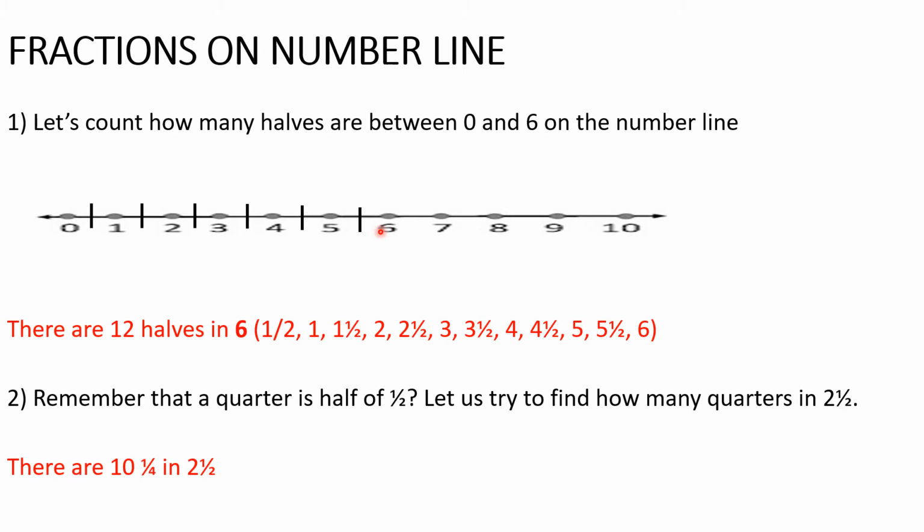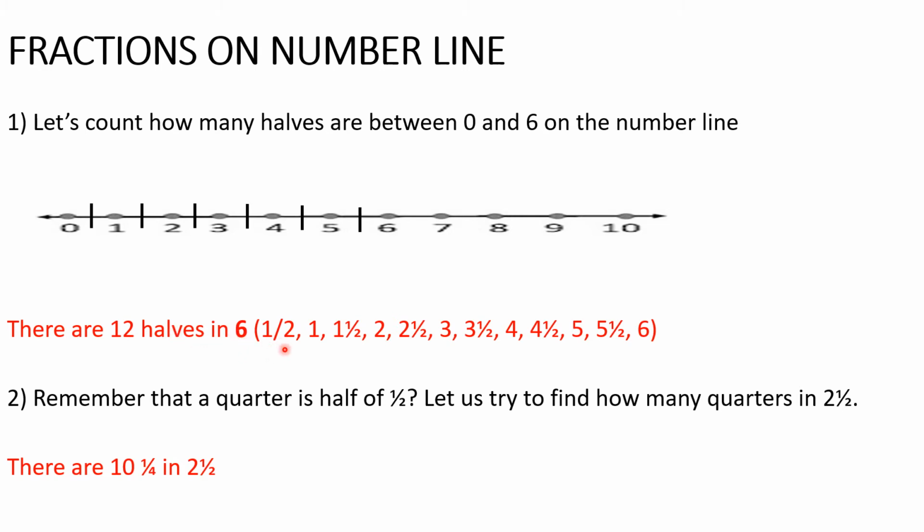And remember we said we're talking about halves. It's in 2 portions. The simple thing we can do here is just multiply 6 times 2, since we're talking about halves and it's 2 portions. So 2 portions each on one number. 1 has 2 halves, 2 has 2 halves, 3 has 2 halves. If we add it all together, it will be 12. So there are 12 halves in 6.